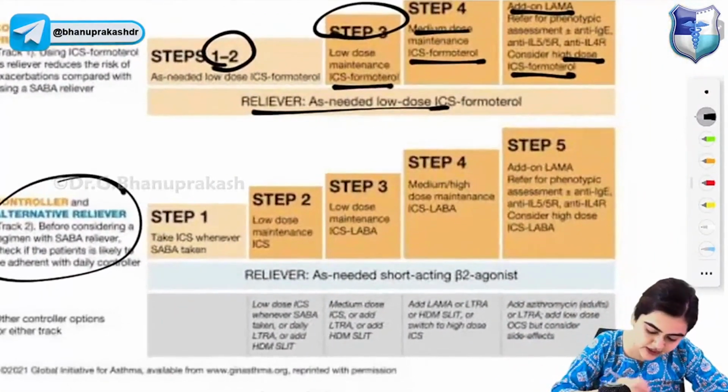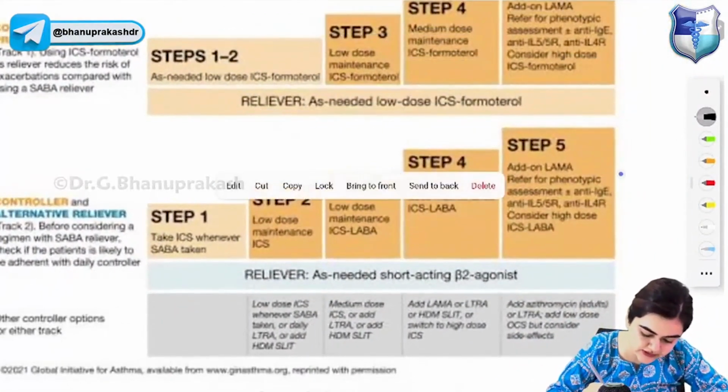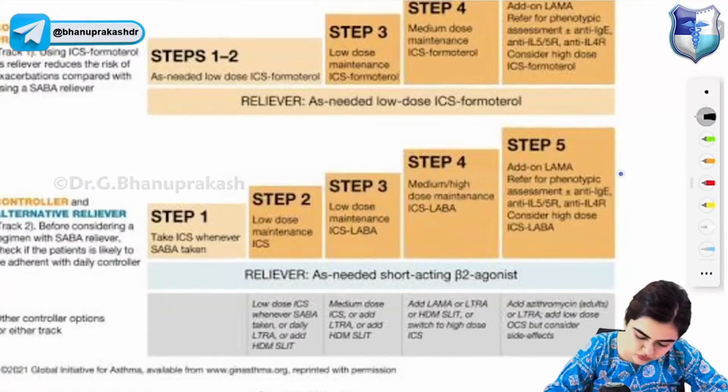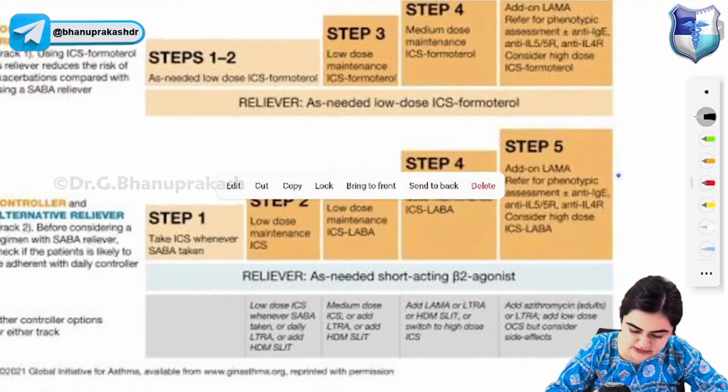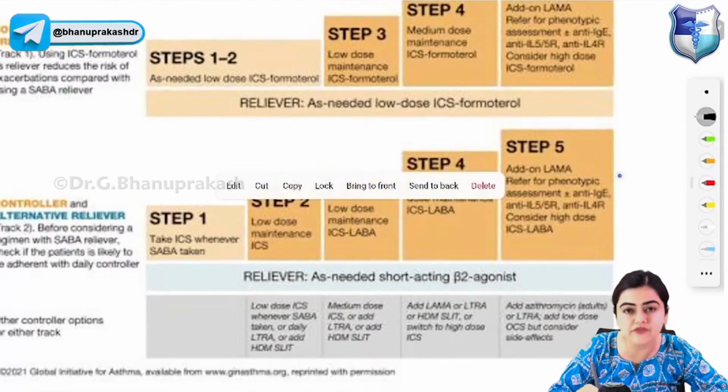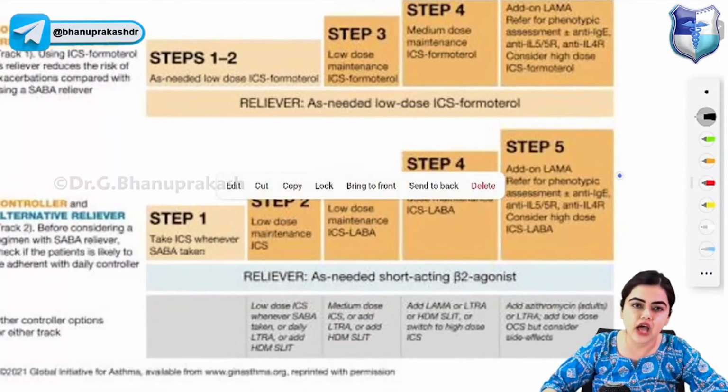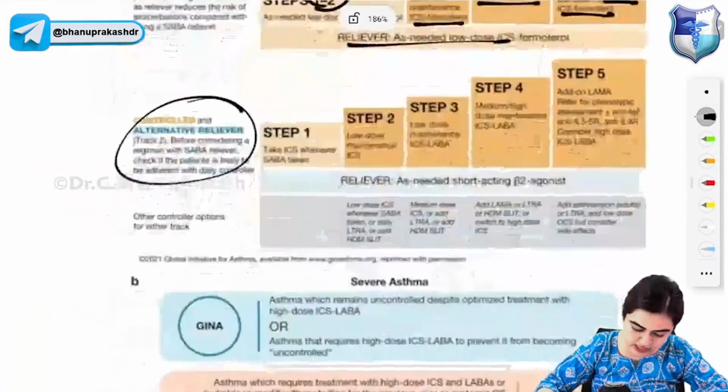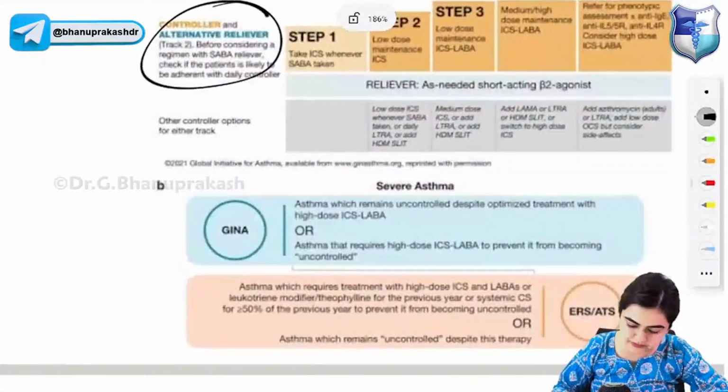So, step 1, take inhalational corticosteroids whenever SABA is taken. Step 2, low dose corticosteroids. Step 3, low dose. Step 4, you give medium dose. And step 5, you give high dose. That is the treatment. I'll give you the PDF. Just go through the treatment once.